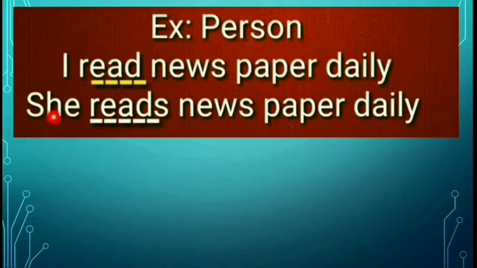And in the second sentence, she is a third person. The verb read has changed, the word read has taken s. Why? It has changed according to the person. If it is a third person, we obviously add s, es, ies to the verb.